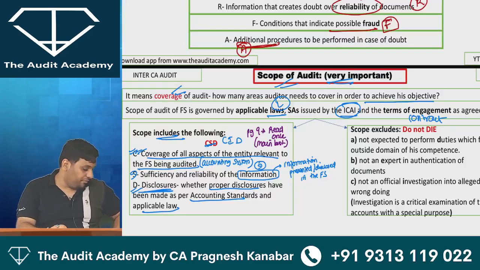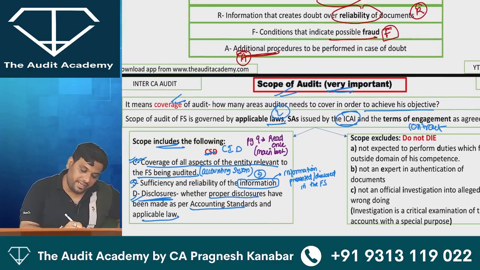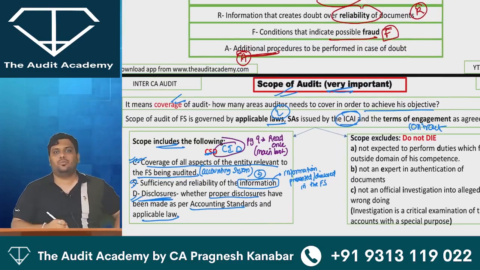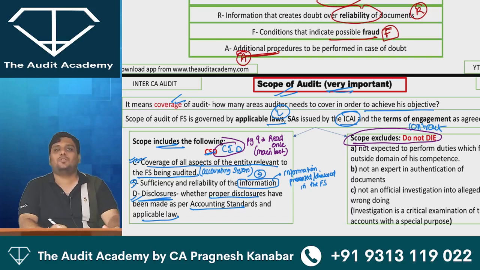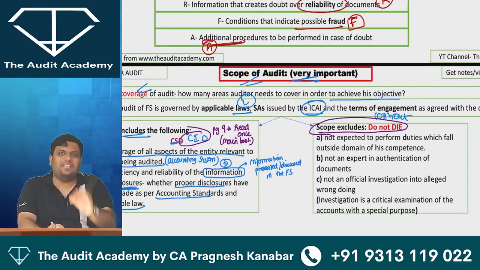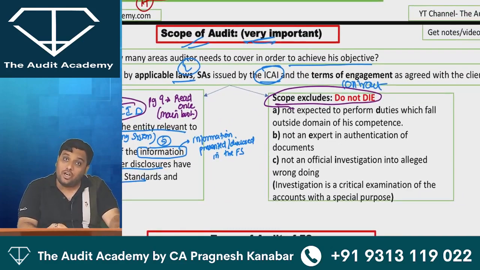So, scope of audit. We have covered what is included in the scope. Now we will talk about what is not included in the scope. This is also very, very interesting. But this we will continue from the next session.